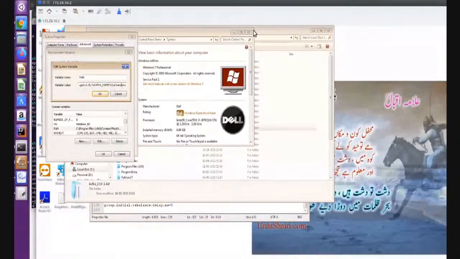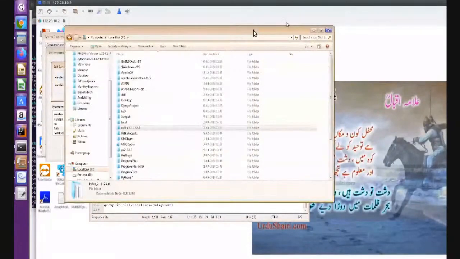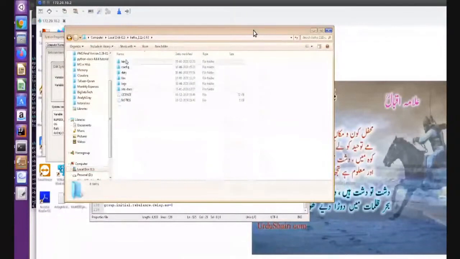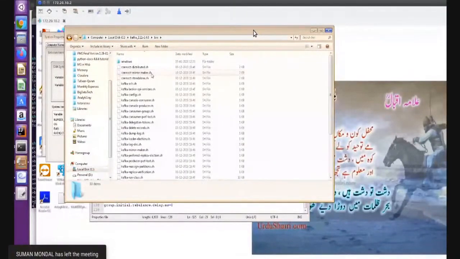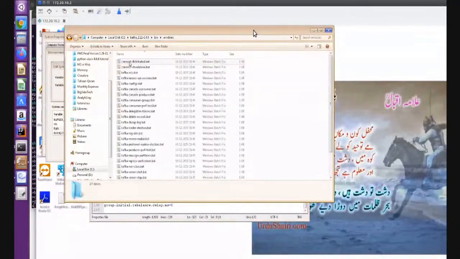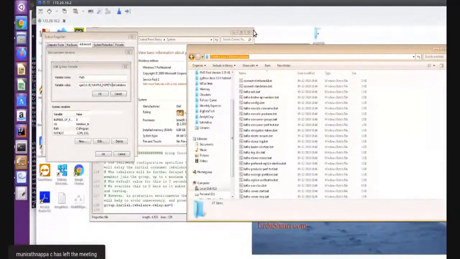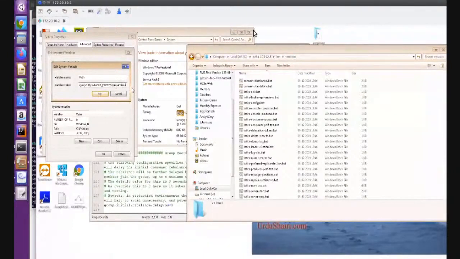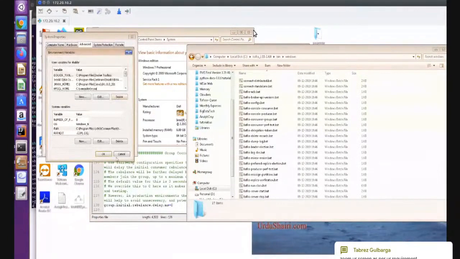This is the way. And for Windows, a very interesting thing I'll tell you. In the bin directory, the sh commands work on Linux or Ubuntu systems. For Windows systems, all our batch files are inside the Windows folder. So that's why I set this path: Kafka home slash bin slash windows. It is very important. If you don't do this, your command will not run. Otherwise, you have to come inside this folder and run the command. That's the reason I added this complete path into the Path variables. This is how to set the path.